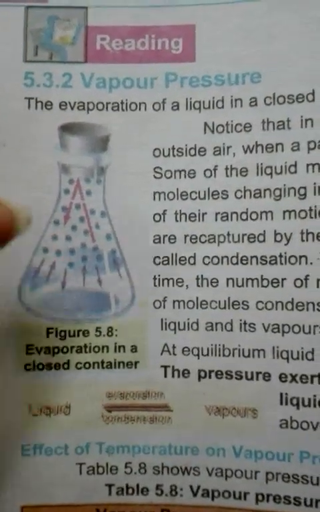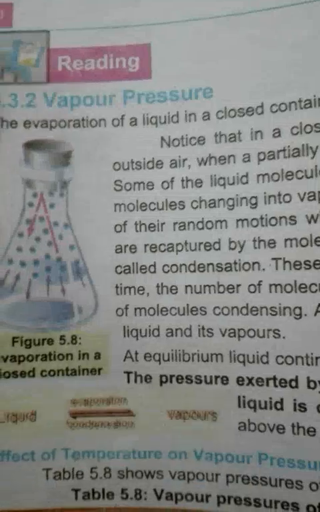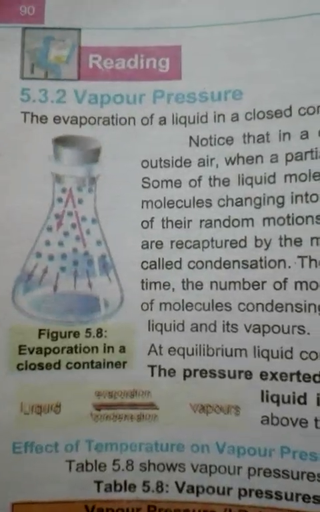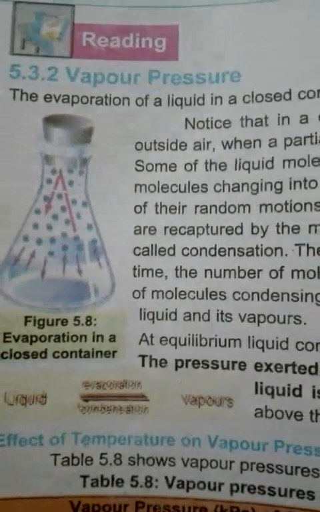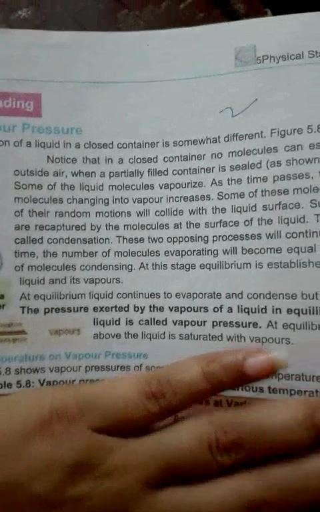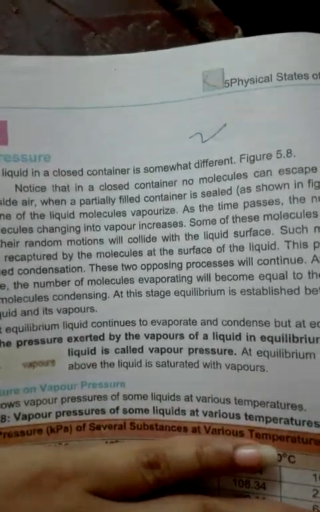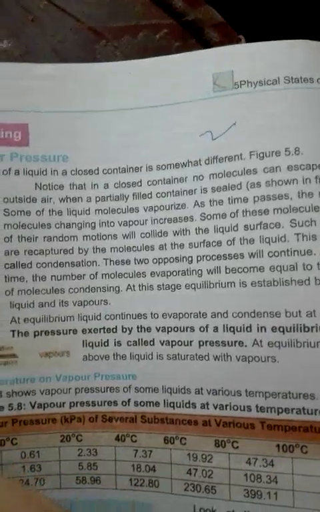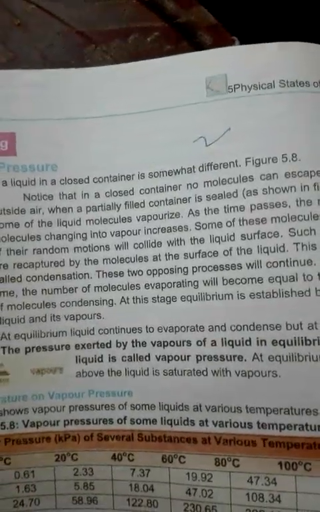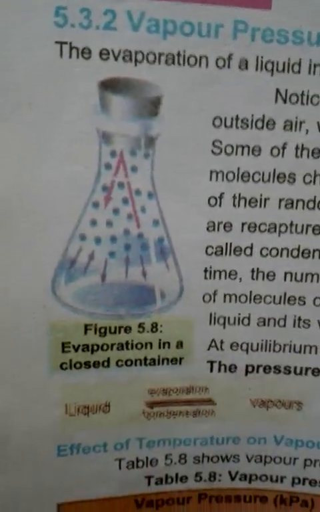In evaporation, if you leave the lid of a container open, the gas molecules will move randomly out through that opening. But in vapor pressure, today we will discuss a closed container. What happens if a container is closed? The molecules in a closed, sealed container still have energy and more pressure. They collide randomly with one another and with the surface. You can see the arrows which show the movement of the molecules. They collide with one another.